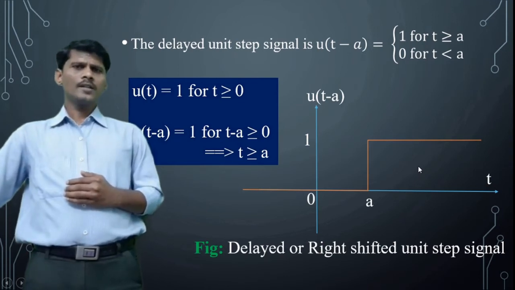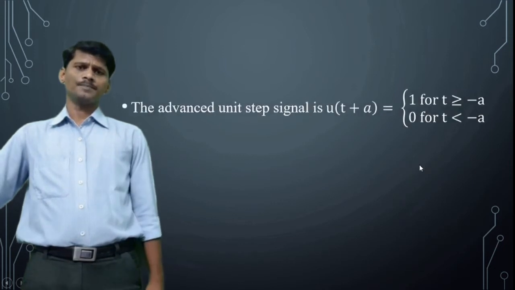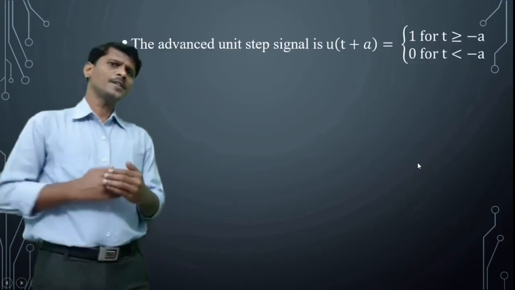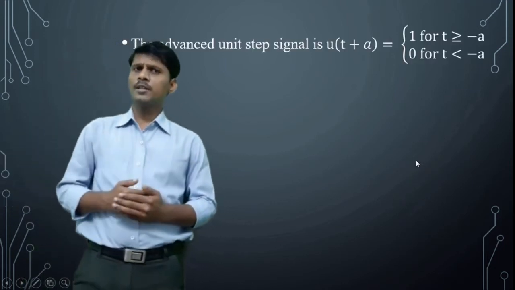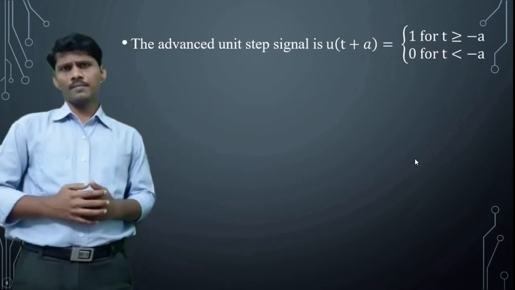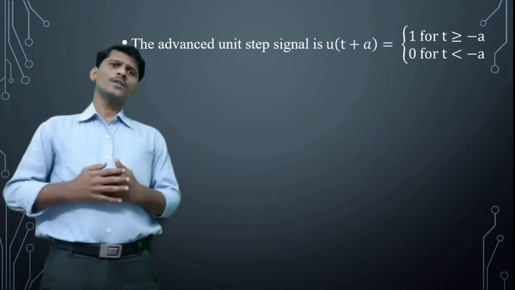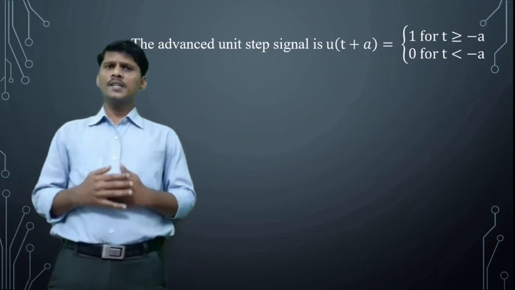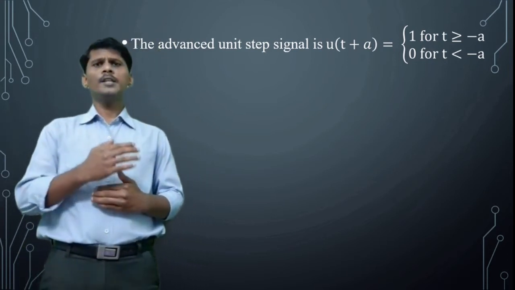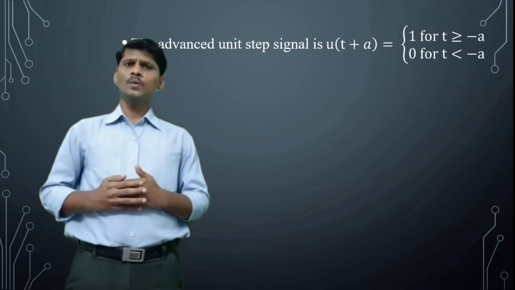Next, similarly draw the graphical representation of the left shifted unit step signal. The left shifted unit step signal is represented by u of t plus a. Using the definition, u of t plus a is equal to 1 for t plus a greater than or equal to 0.